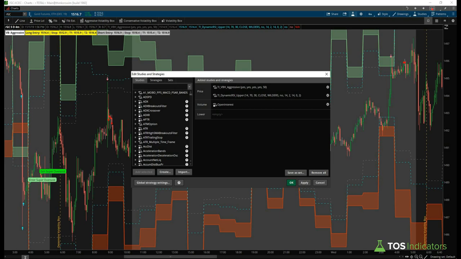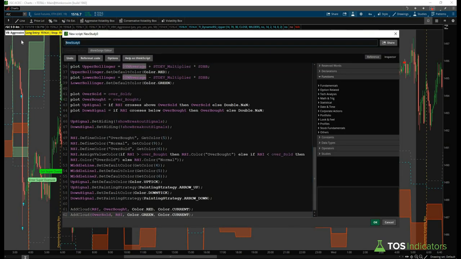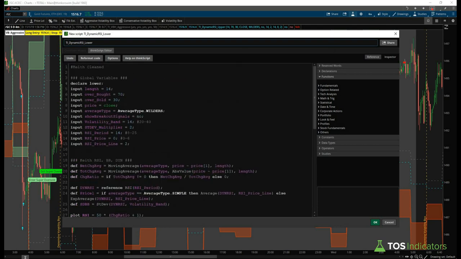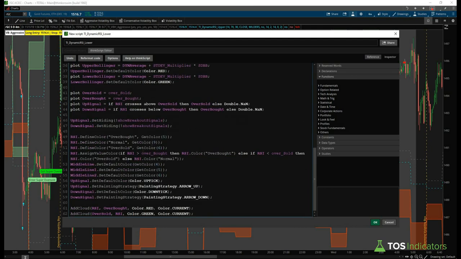And now we'll go ahead and create our lower study as well. The way we'll do that is copy paste in the same code that we used to first create our upper study. We don't need the bullish or bearish signals, but here we can say TI and we'll give this dynamic RSI, and we'll say lower. And this time at the top, we do in fact want this to say declare lower. We can change this to say, again, Keith C, and we'll change the headers when the code is actually distributed.